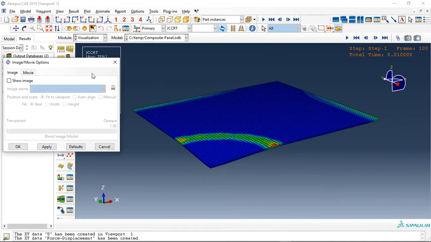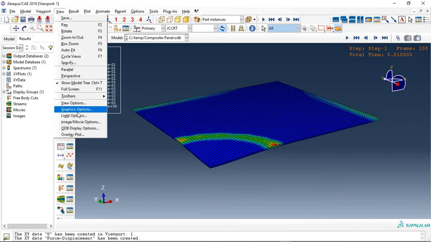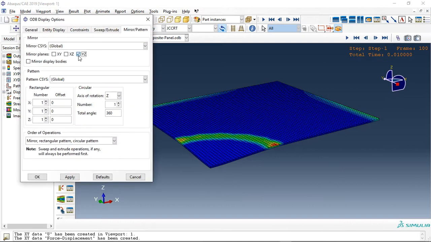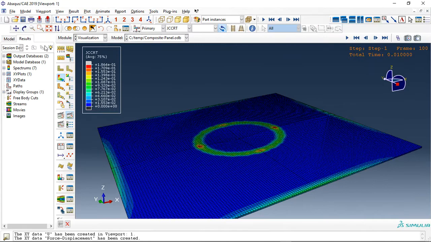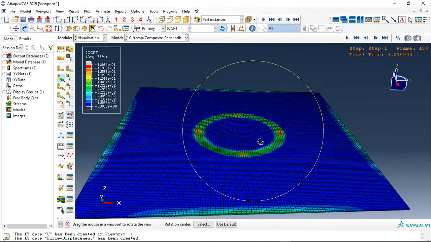We can use this option, ODB. We can use mirror to create the whole model. See, this is the whole model and this is the damage.